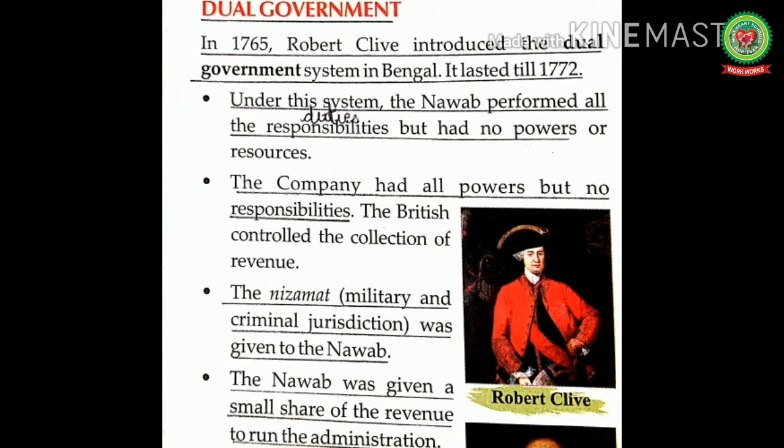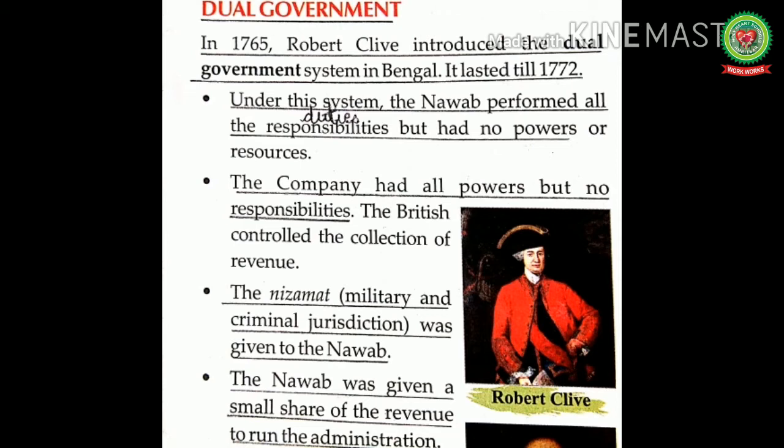It means the dual government in Bengal was introduced by Robert Clive in 1765, and under that system the Nawab or the king had all the responsibilities but had no power or resources, while on the other hand the English had all the powers but no responsibilities.